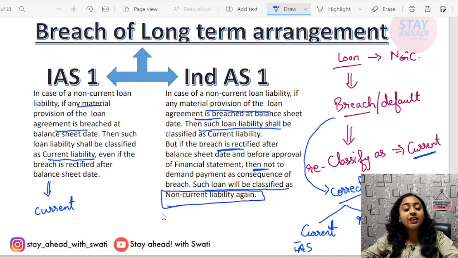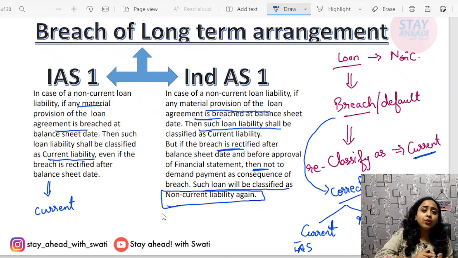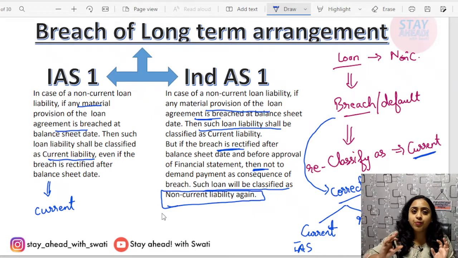This relaxation is given in India because breaches are quite frequent. Whereas if we talk about foreign countries, IAS has not given any sort of relaxation for defaulters. Their rules are strict. So in order to accommodate this better in our country, such a change has been brought out, such convergence. While doing such convergence, such a provision has been put up. That's all about Ind AS 1.